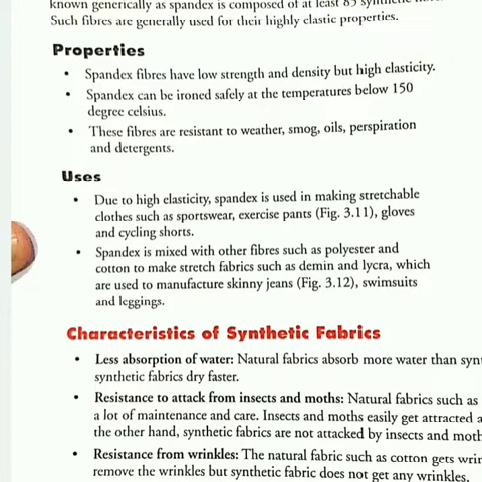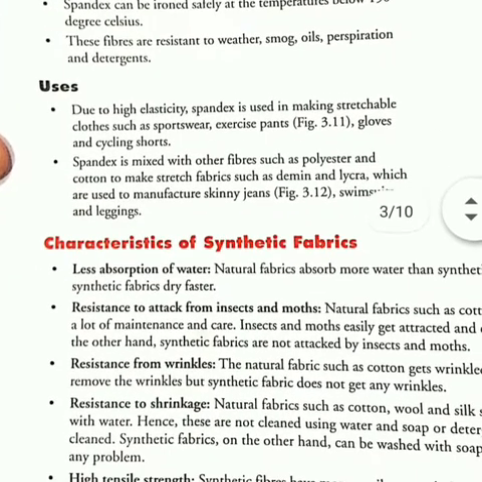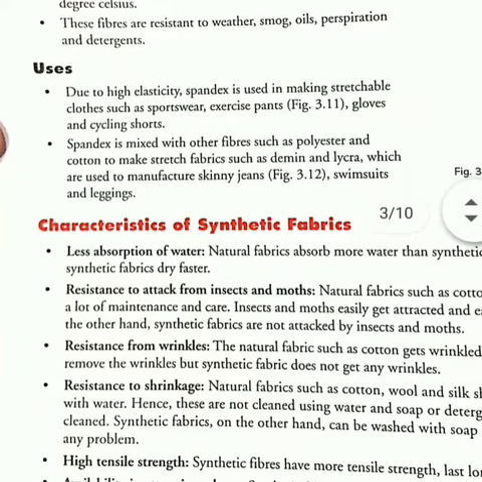And these types of fibers are resistant to weather, smoke, oil and detergent, perspiration also. So what will be the use of this? Due to its high elastic nature, it is used for making stretchable clothes like sportswear. Whenever you go for sports, you have a special dress, and that dress is made up of spandex.